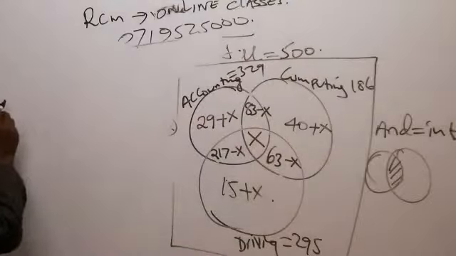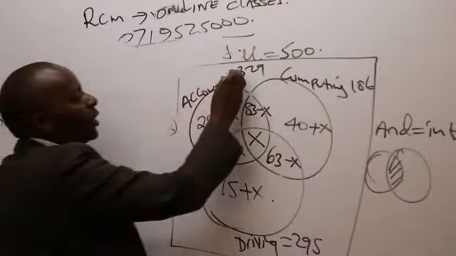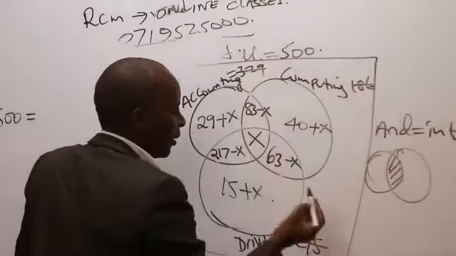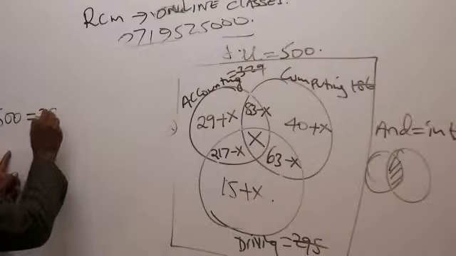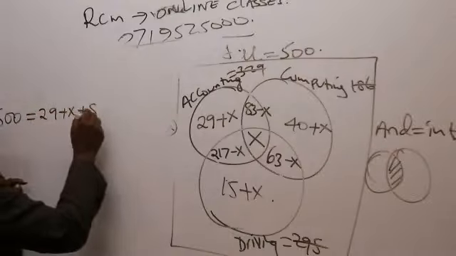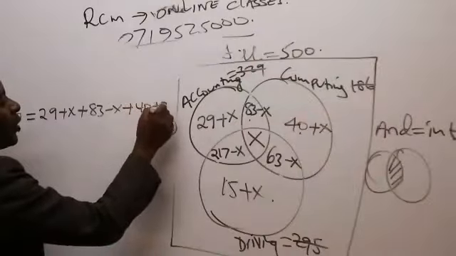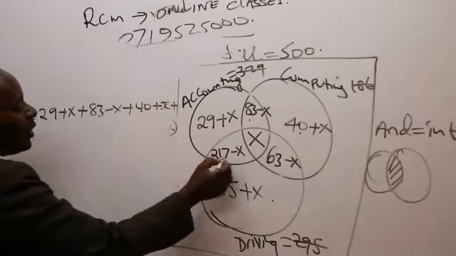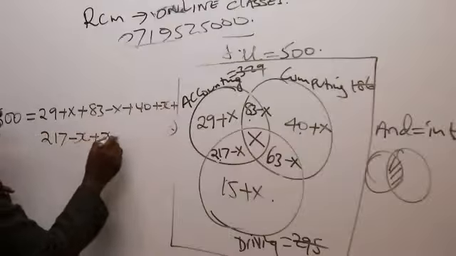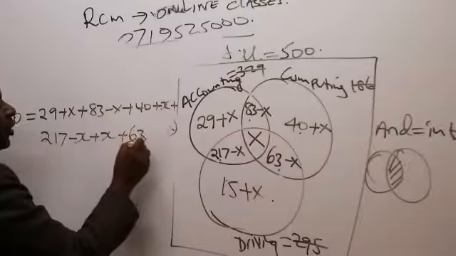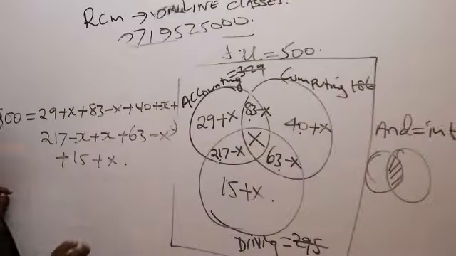So we are saying that 500 should be equal to, please forget these ones, they are just flowers, 29 plus x plus 83 minus x plus 40 plus x plus, we have this row, 217 minus x plus this one here, 63 minus x plus 15 plus x like that.